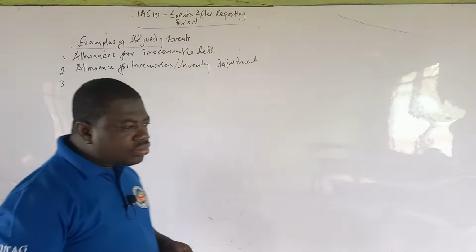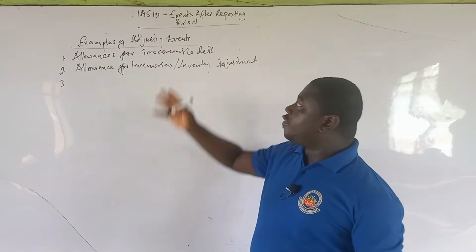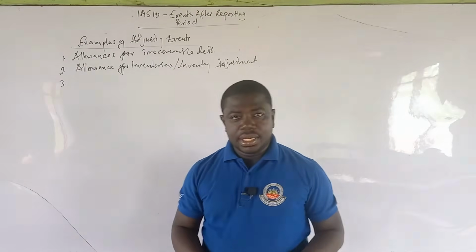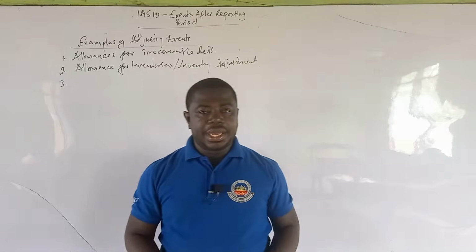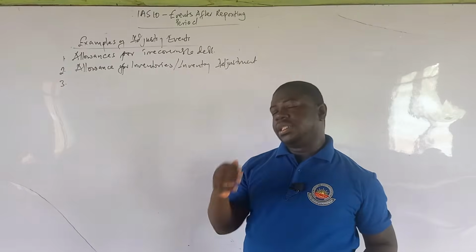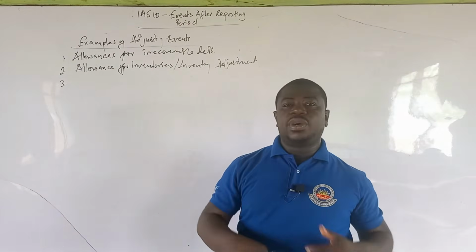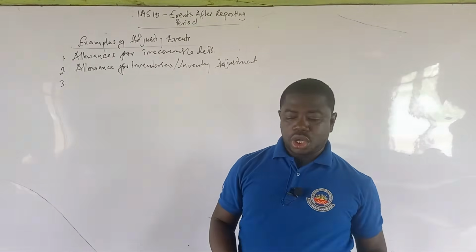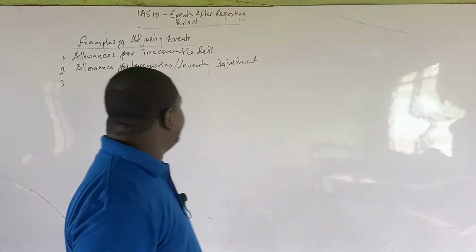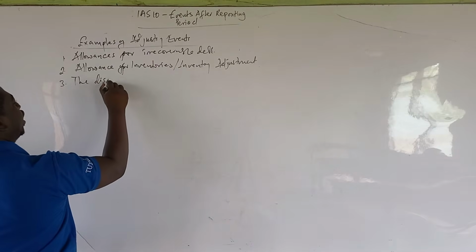Also, please let me also mention this, that you see these things that I am mentioning, in the exam, when you have a question on this, it's very practical. Mostly you are asked to advise. Okay, so you'll be given a scenario where a company is preparing accounts or financial statements and they have discovered such a thing, and then you are being asked to advise whether they should adjust it on a financial statement or not. So you need to have a lot of knowledge about adjusting and non-adjusting events. Now, the next example that I'm going to give you for adjusting events is the discovery of fraud and errors.